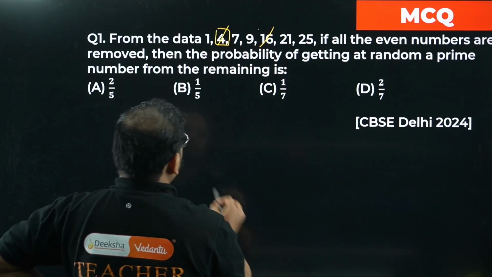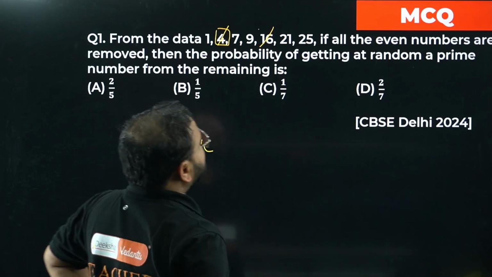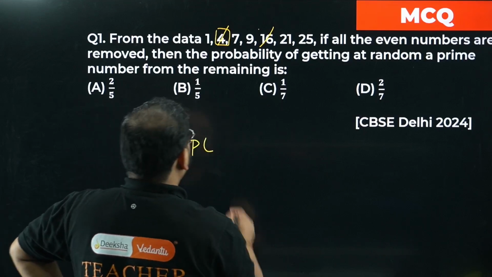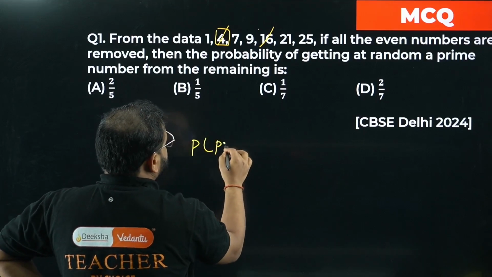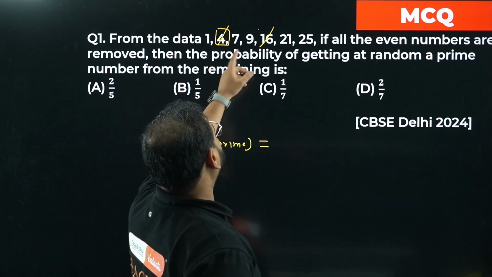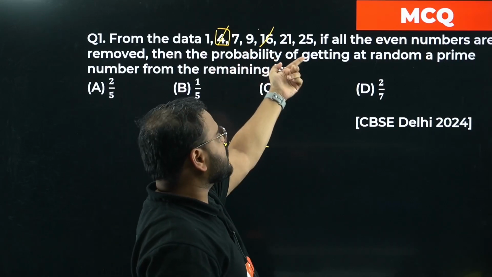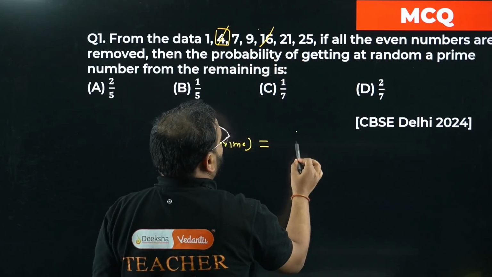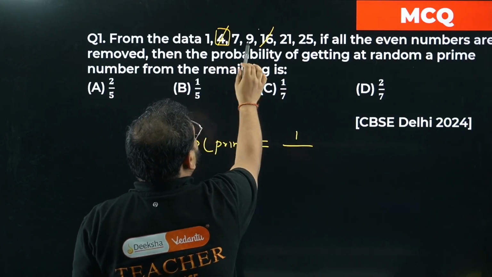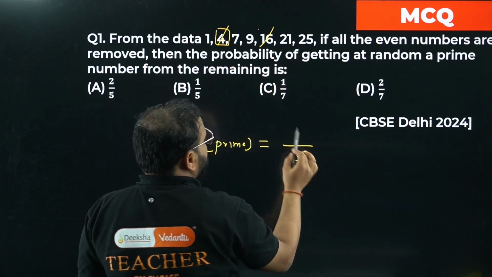They're asking the probability of getting a random prime number. Check how many prime numbers: 1 is not, only 7 is, 9 is not, 21 is not, 25 is not. So only 1 out of a total of 5. What is the answer? 1 by 5.